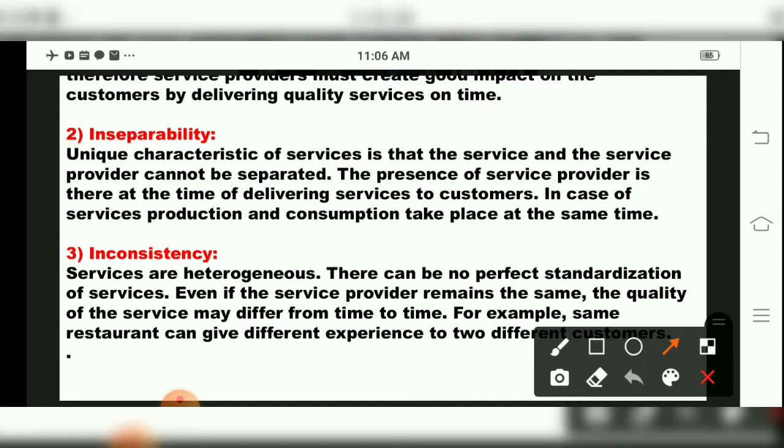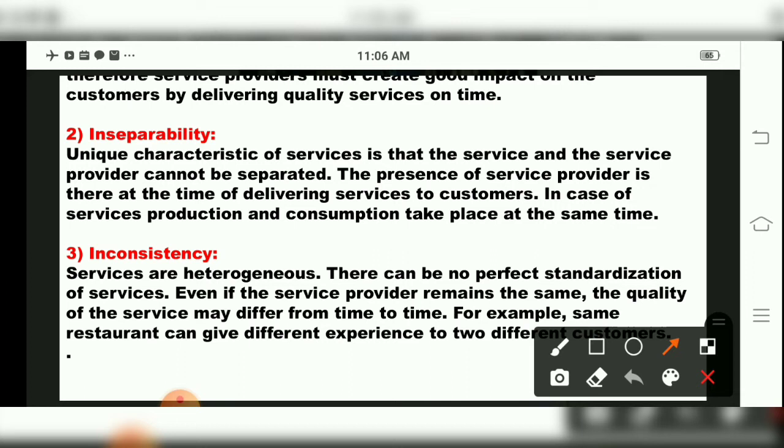The company told him. So services are not separated from production and consumption. Both take place at the same time.